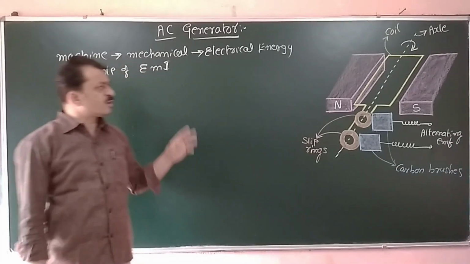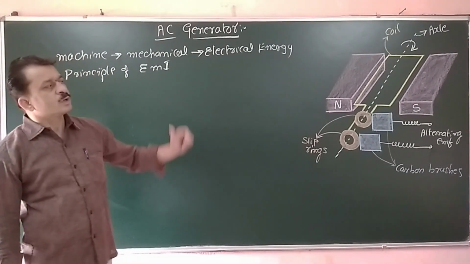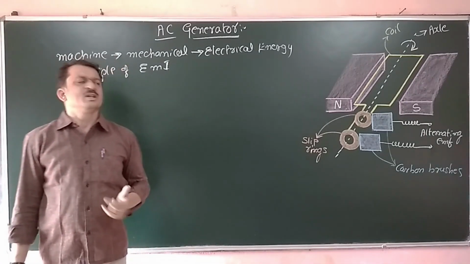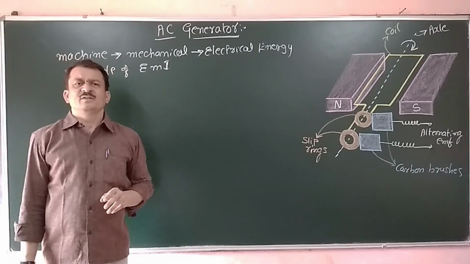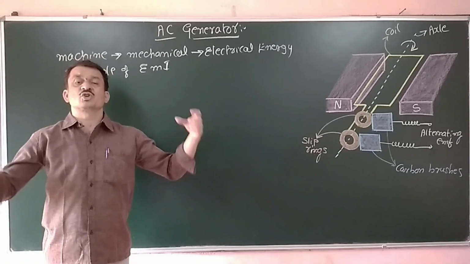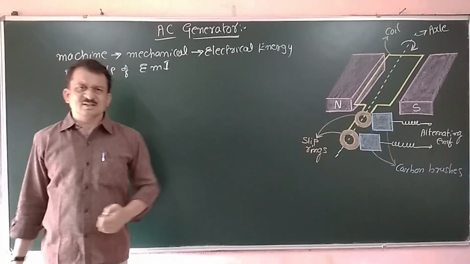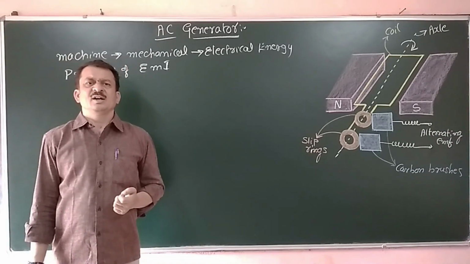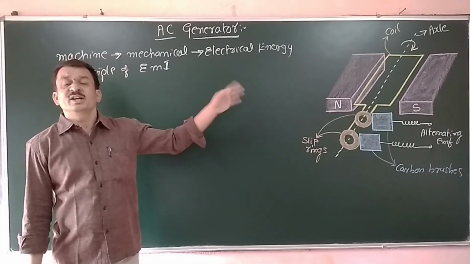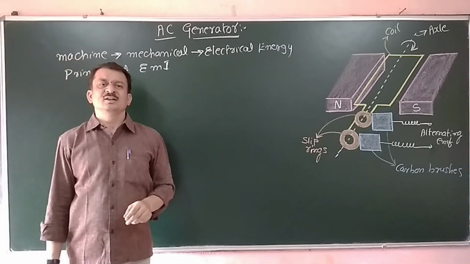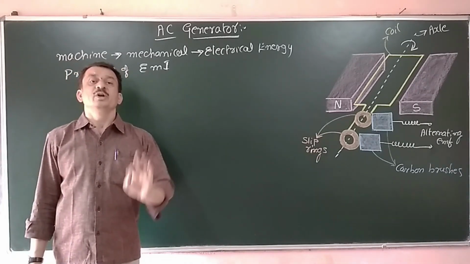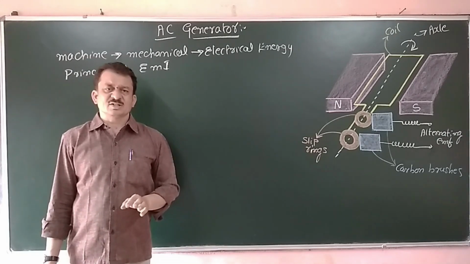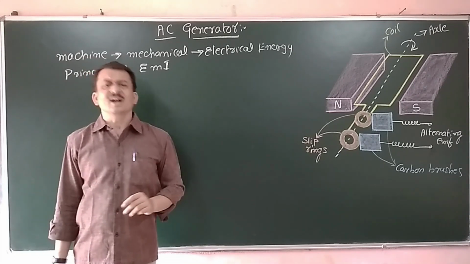So the schematic diagram is as shown in the figure. There is a coil which is going to rotate between strong magnetic pole pieces.